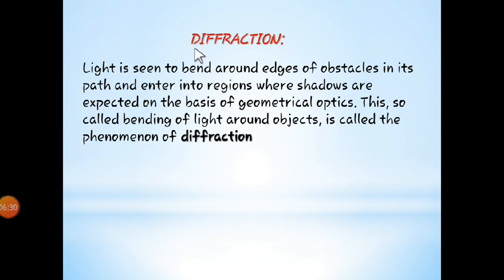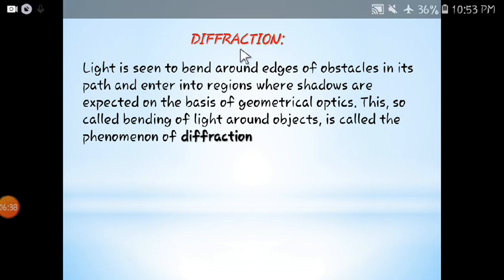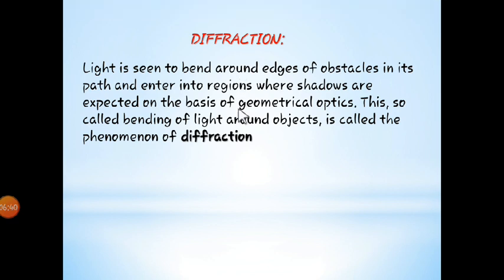So this is nothing but diffraction. Light will bend toward the shaded area and cover all the part. So this is called diffraction. And this can be carried out for sound waves, light waves, etc.